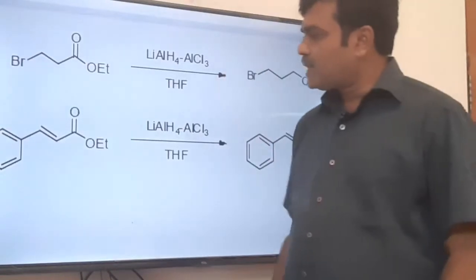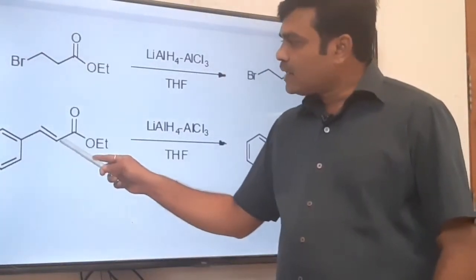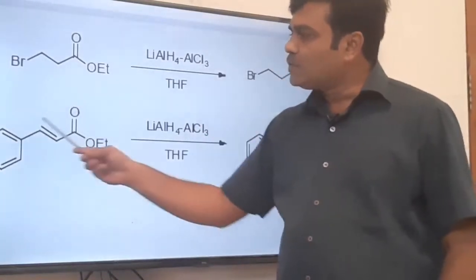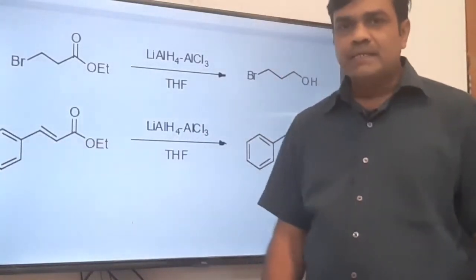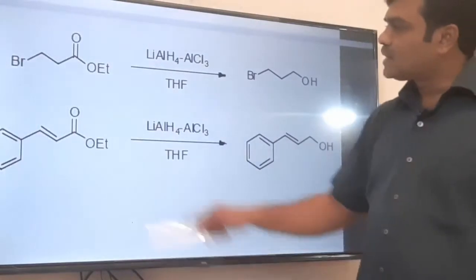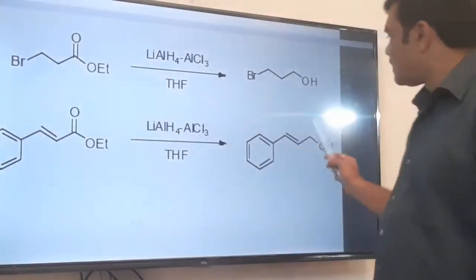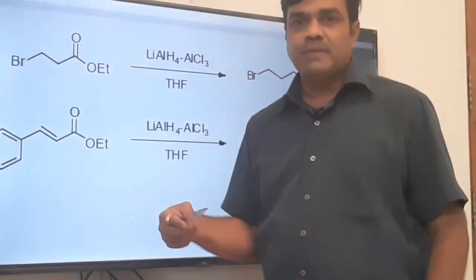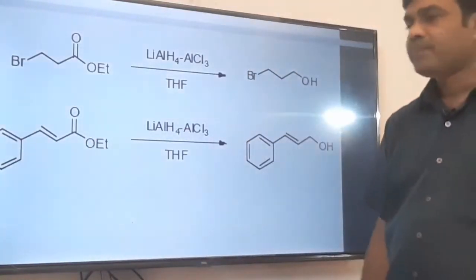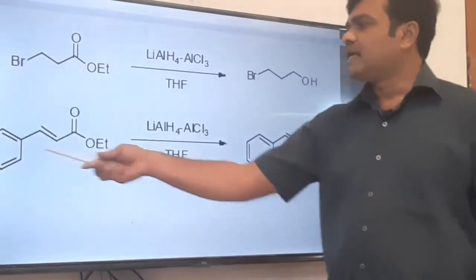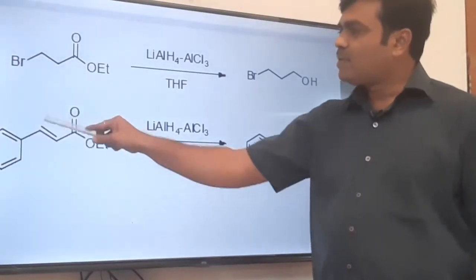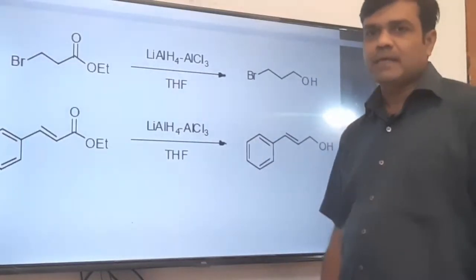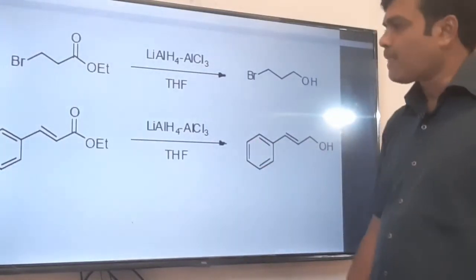Earlier in one example I told you that when an alpha beta unsaturated carbon-carbon double bond is in conjugation with a phenyl group, that is an electron withdrawing group, in that case the carbonyl group as well as the carbon-carbon double bond get reduced. However, if there is a methyl group, that is an electron donating group, any alkyl group, in that case the carbon-carbon double bond is not reduced, only the carbonyl group is reduced. I told you in the earlier lecture.